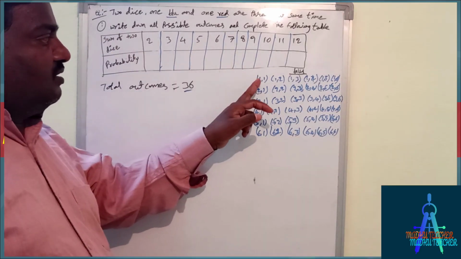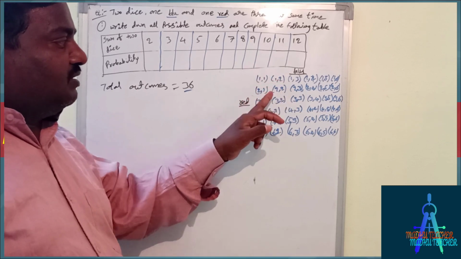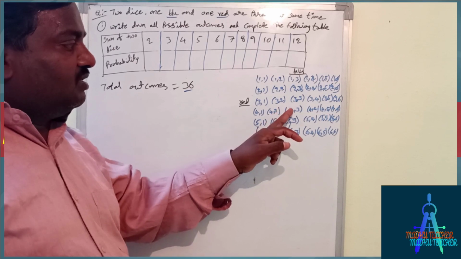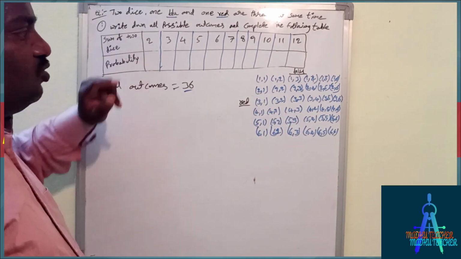So our question is the sum of 2 dice. That means the sum of 2 dice is: 1 plus 1, 2. 1 plus 2, 3. 2 plus 2, 4. 3 plus 3, 6. 4 plus 2, 6. 4 plus 3, 7. Like this.